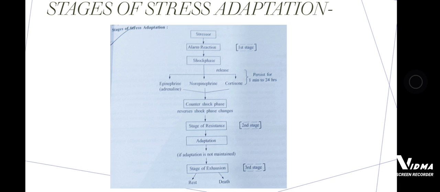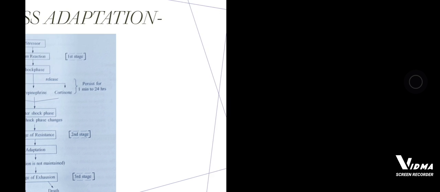If adaptation is not maintained, then the stage of exhaustion, the third stage of stress adaptation, will lead to people first going for rest, or it may lead to death. Okay, these are the three stages: alarm reaction, stage of resistance and stage of exhaustion.